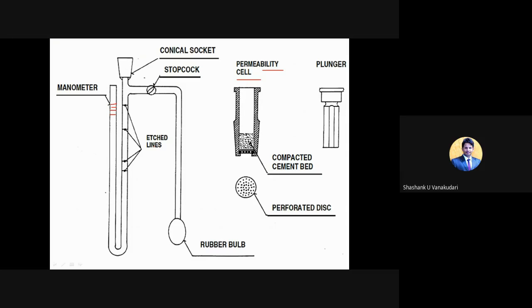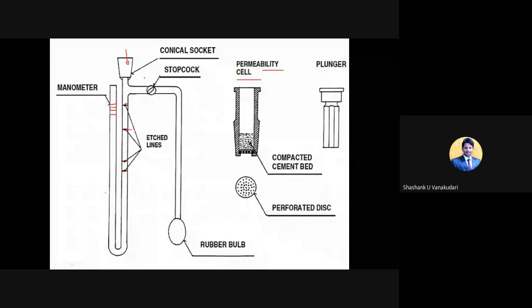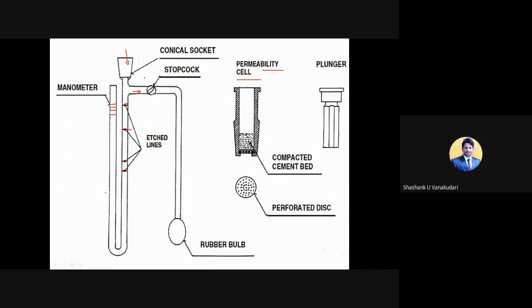And then here etched lines will be there. Because of the certain pressure we provide, that pressure will come and stand at this line. Here we are going to place the cement particles through this conical socket, and then there is the stopcock, because of which certain air bubbles can be placed. Once you turn it on, this pressure will move from one place to another. So at the manometer we'll come to know the total pressure, how much we are going to apply.